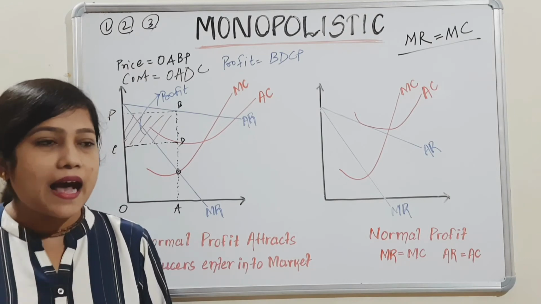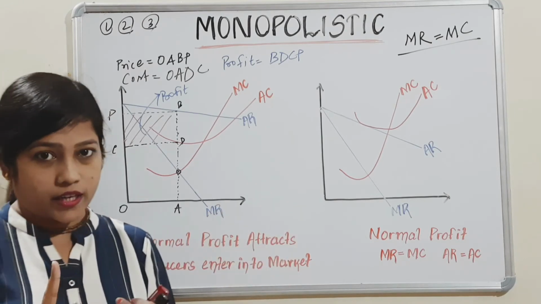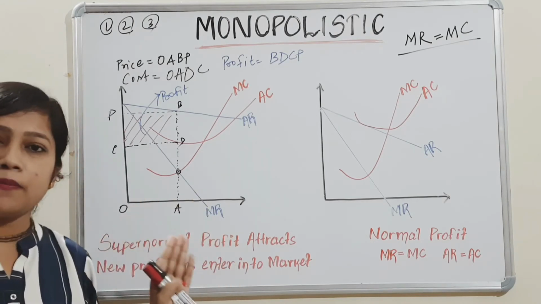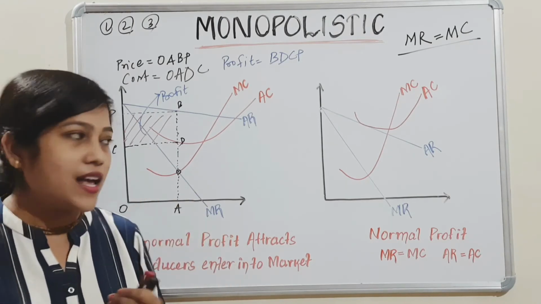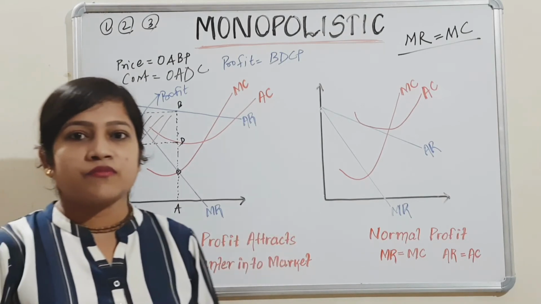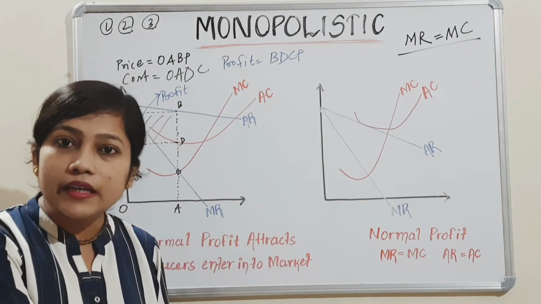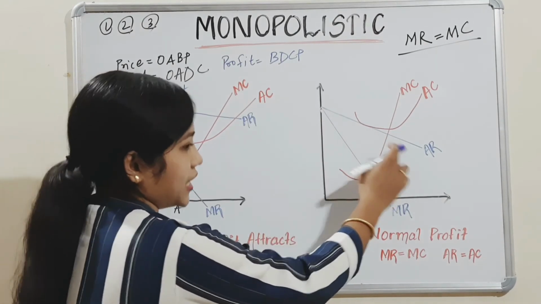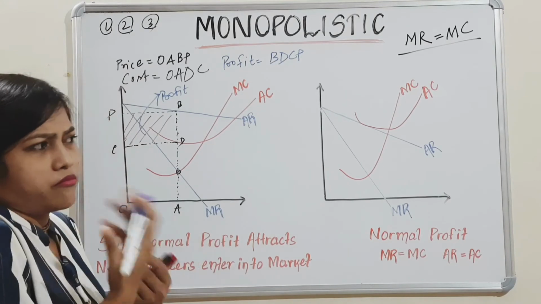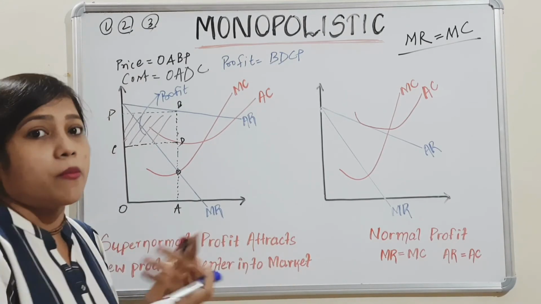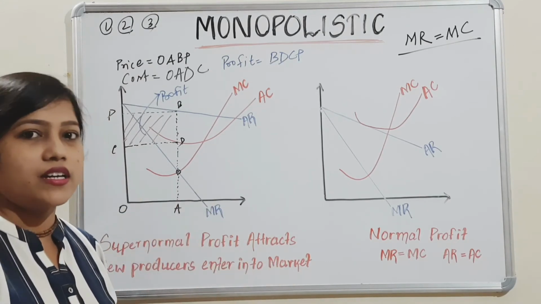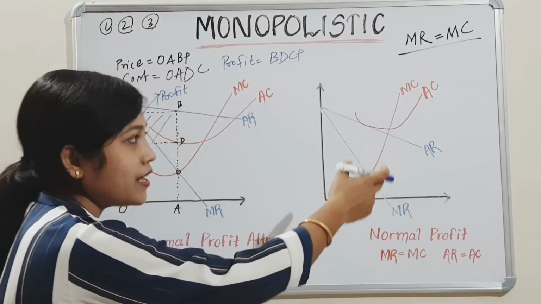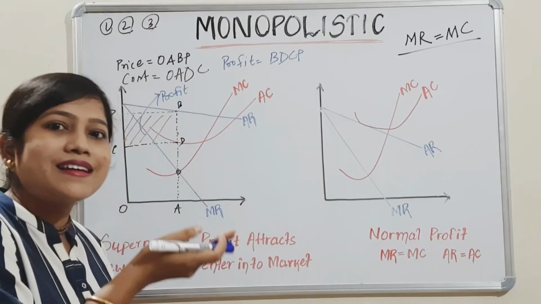So what happens in the next step, in the short run only? I am telling only about the short run now. In the short run, first we are getting supernormal profit. Then others enter. As competitors are increasing, my revenue decreases. Obviously, many of my customers will go to them. So my average revenue will decrease. See, average revenue has declined, and average cost has increased.